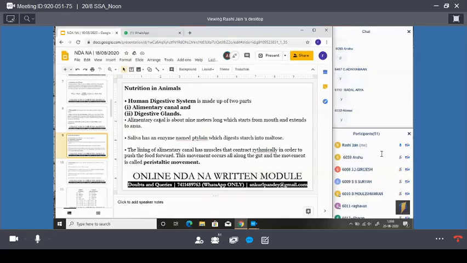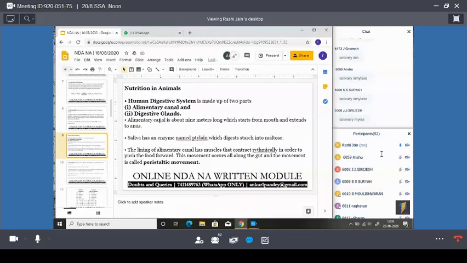Another name of ptyalin, guys? Correct, salivary amylase, which digests starch into maltose.